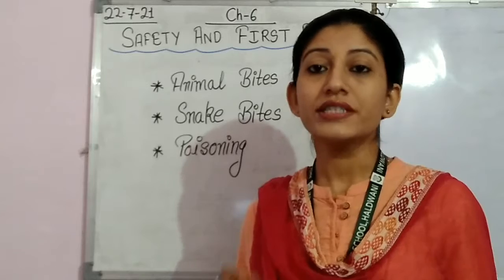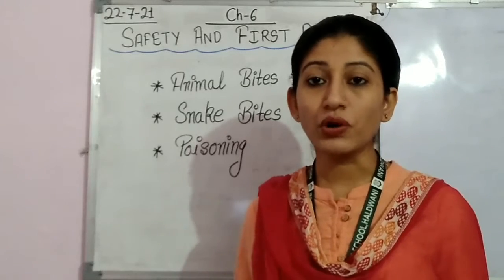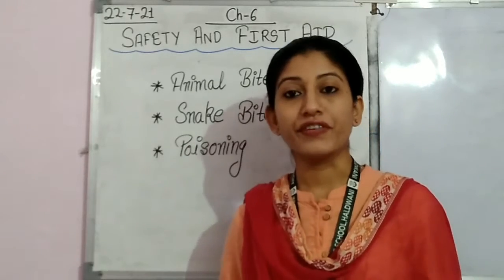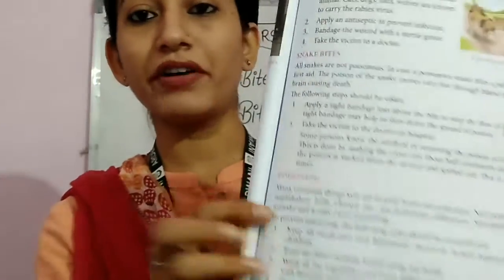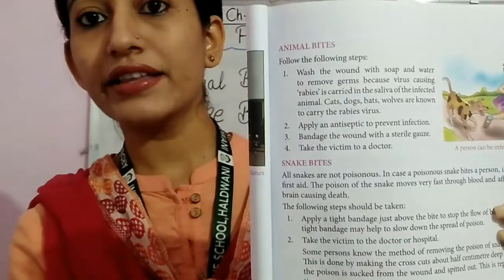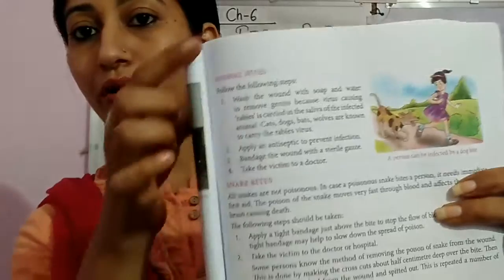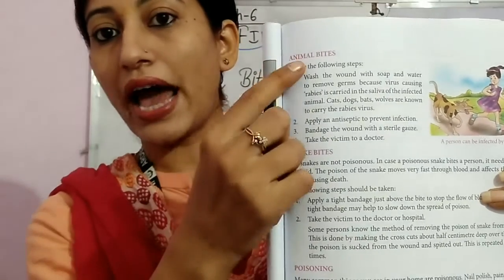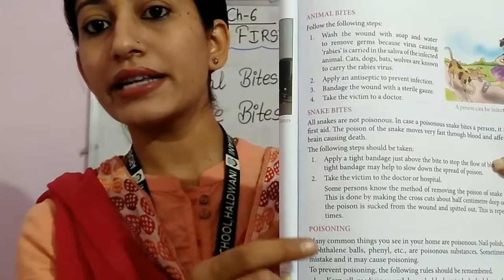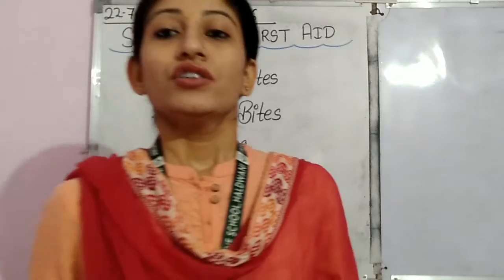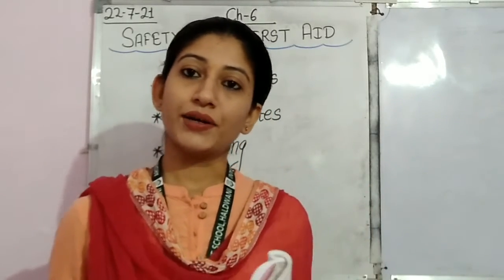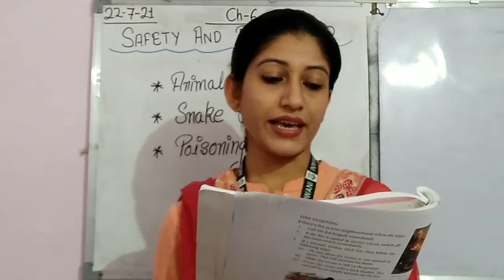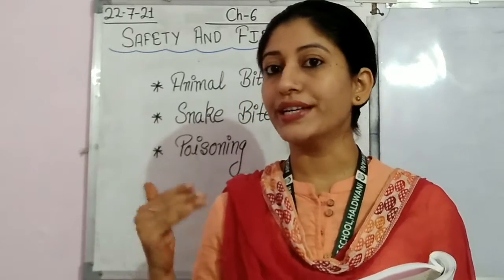Okay. So students, kindly open your science book page number 57. In this book today we are going to discuss these topics: animal bites, snake bites and poisoning. So students, let's start today's class. See, related to animal bites, follow the following steps.